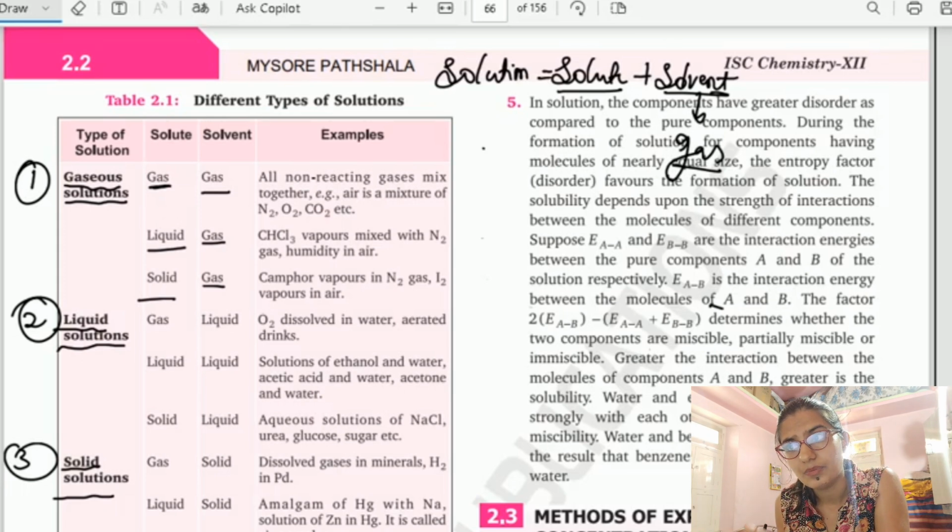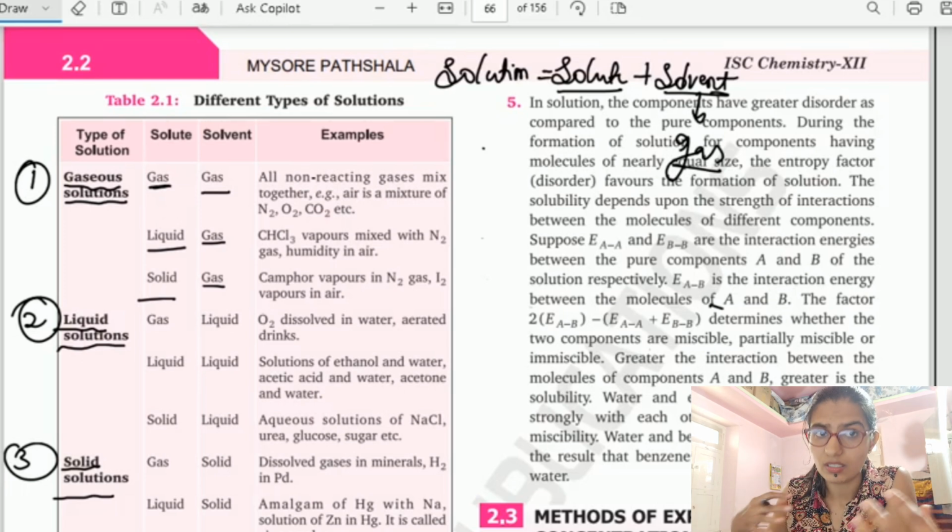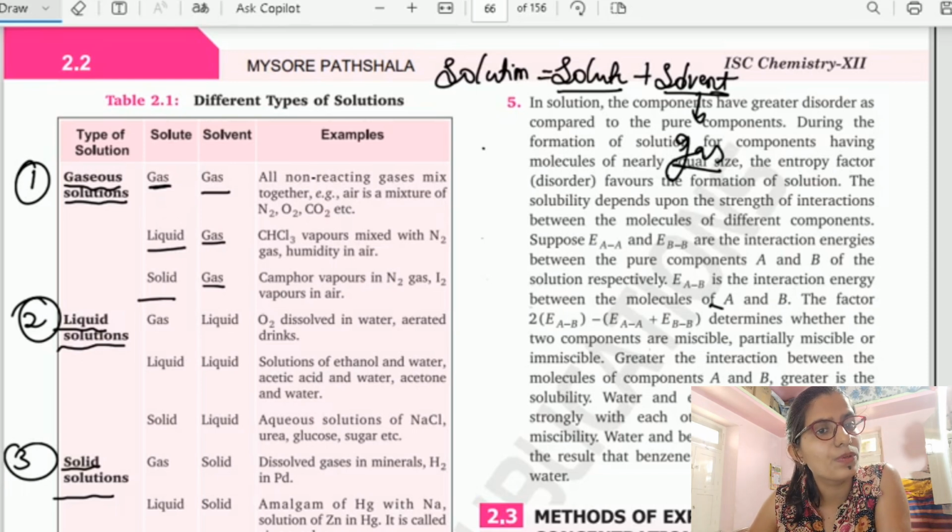Gas: the solute is also gas and the solvent is also gas. The best example which we see in our environment is air. Air is the best example for a gaseous solution because it is homogeneous. Why is it homogeneous?